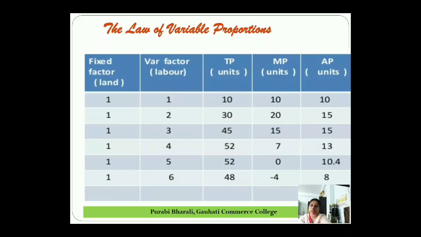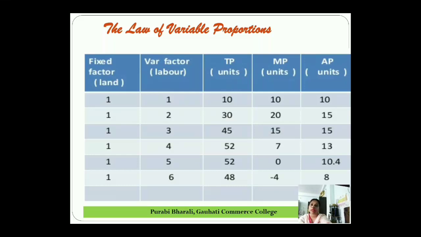So here you can see when the first unit of labor is employed, the total product is 10 units. And the marginal product is also 10, average product is also 10. As soon as we employ the second unit of labor, we have seen that total product increased from 10 to 30. So with the second labor we employed, how much did our total production increase? From 10 to 30. So additional how much increase? 20. So this 20 is nothing but the marginal product.